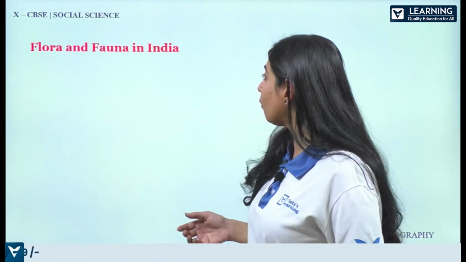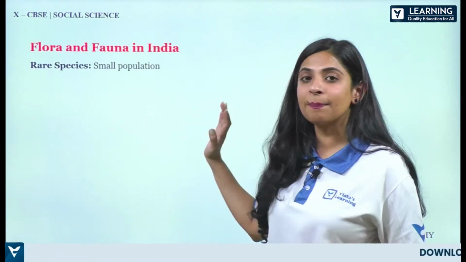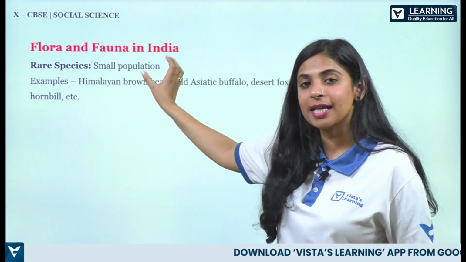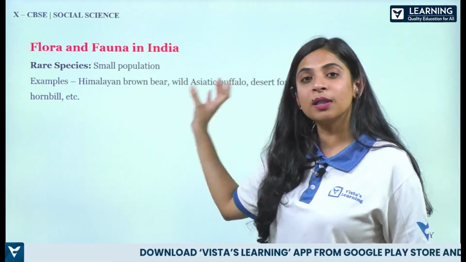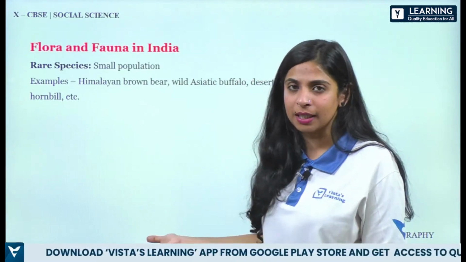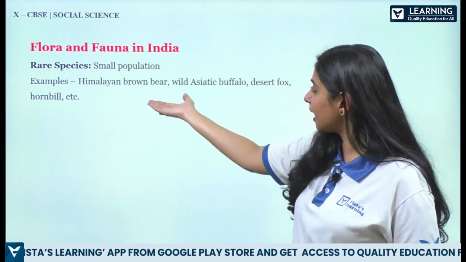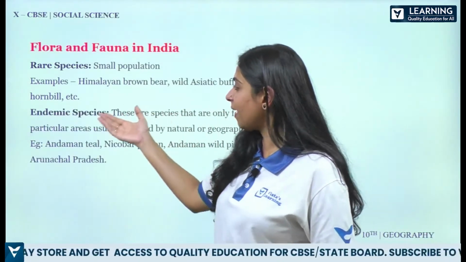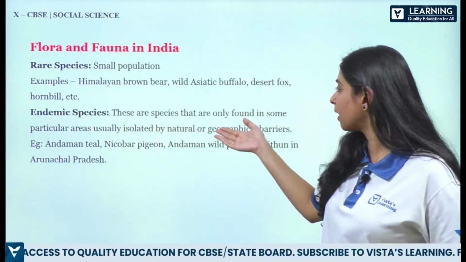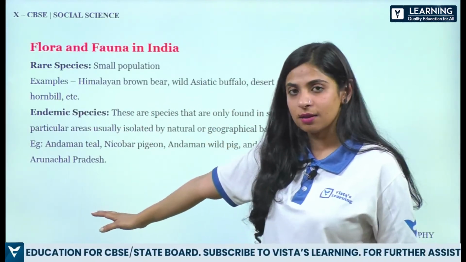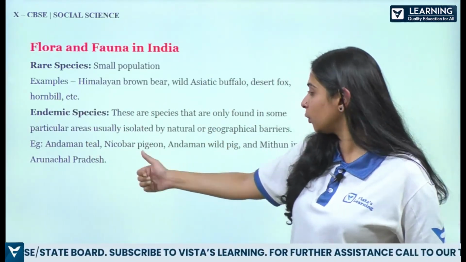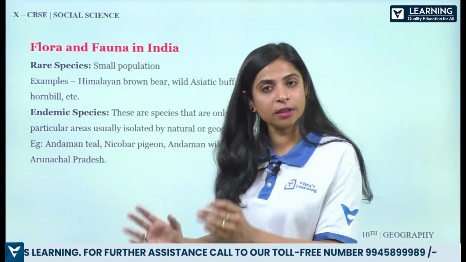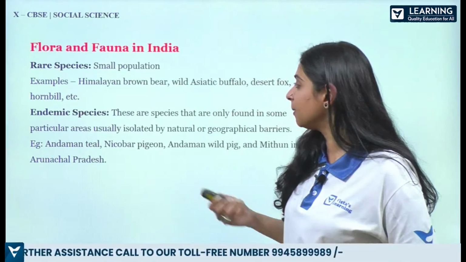Okay, so flora and fauna in India, if we talk about, what do we have to study in it? First is another rare species. What is a rare species? Small population. The species which are very rare, not many in our world and country. For example, the Himalayan brown bear, wild Asiatic buffalo. Okay. Then we have endemic species. These are species that are only found in some particular areas. All right. For example, the Nicobar pigeon, Andaman wild pig. These are only restricted to certain areas. So these are known as endemic species.